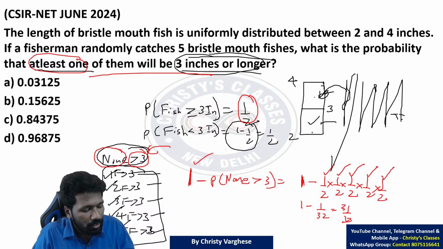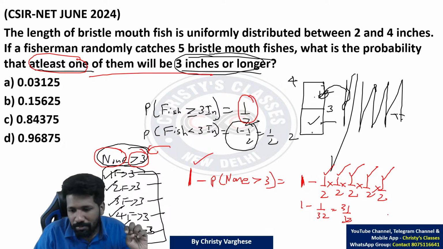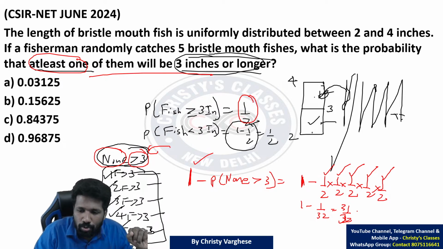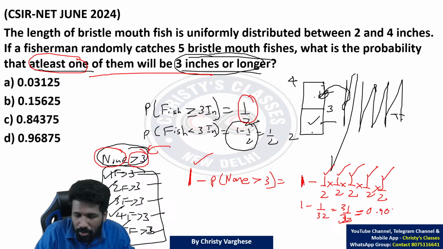31 by 32 तक clear है? Now 31 by 32 calculate करना है because options are in decimal values. As it is informed, this time all subject students got virtual calculator. So 31 by 32 virtual calculator में करना भी काफी है. And you will get 0.97 approximately or 0.96875. Option D. Actually, exactly finding it is not needed.